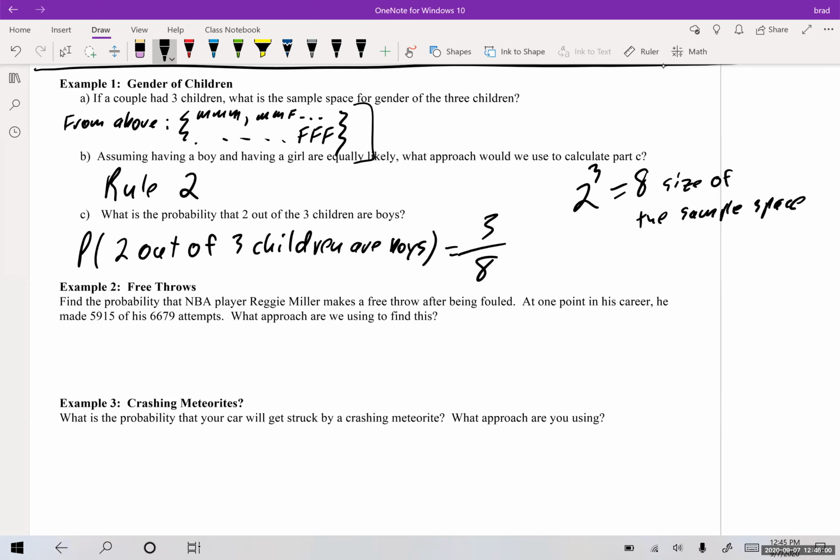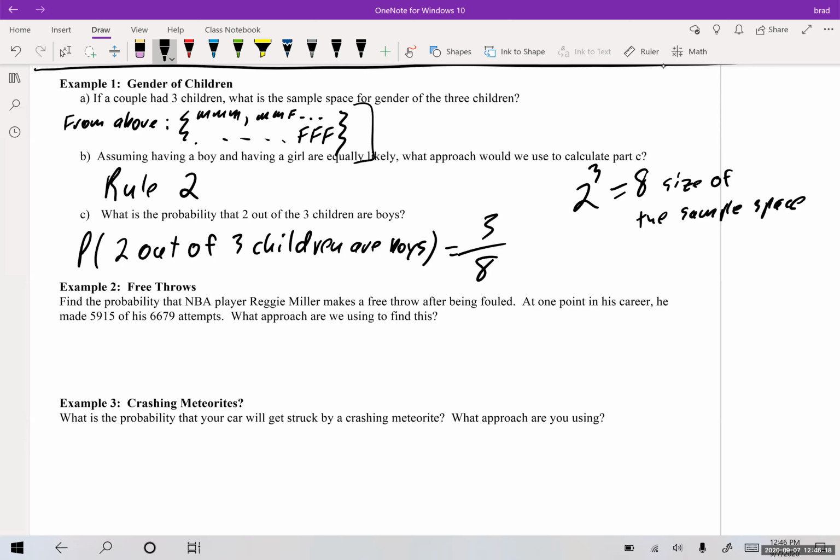So a lot of times what we do is we just like to know the size of the sample space so we can divide by it. Okay, so example 2, find the probability that NBA player Reggie Miller makes a free throw after being fouled. At one point in his career, he made 5,915 of 6,679 attempts.